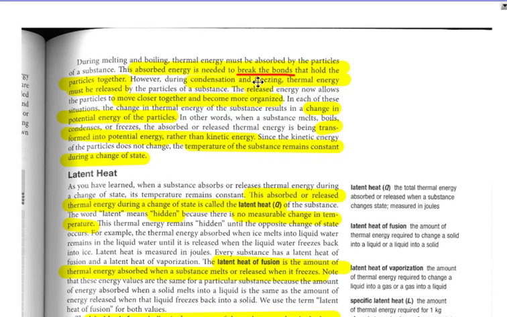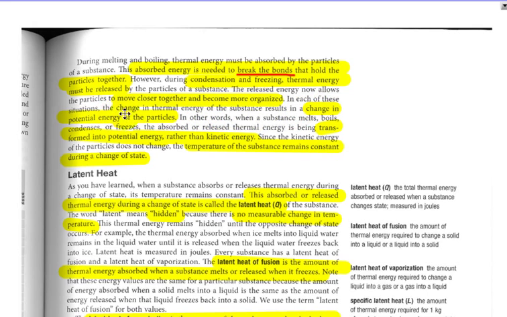However, during condensation and freezing, thermal energy must be released by the particles of the substance. The released energy allows the particles to move closer together and, vice versa, form a bond of attraction. So if you're heating, you're breaking the bond, the attraction, to make them move further apart. When you're cooling, you're releasing energy, therefore everything slows down and comes together and that force of attraction is felt.